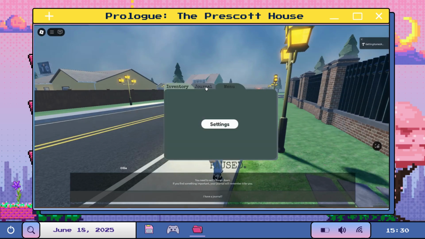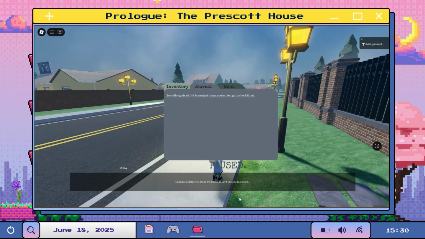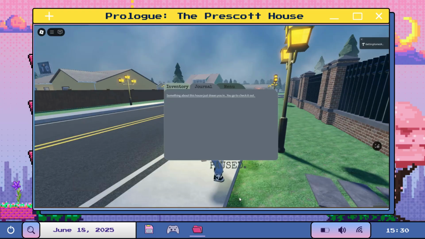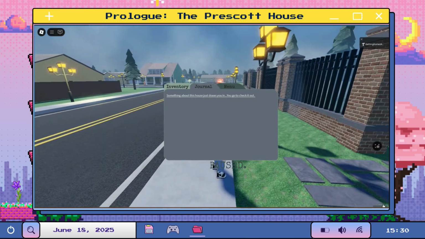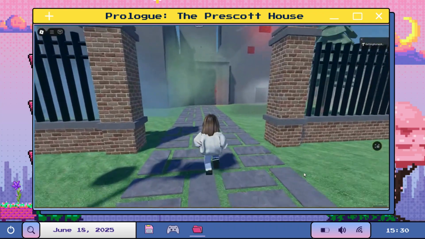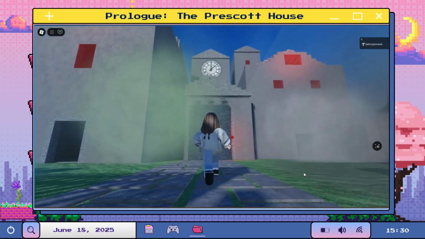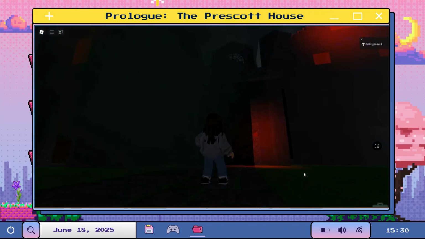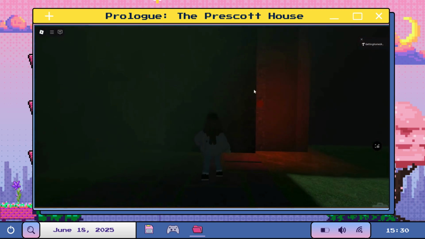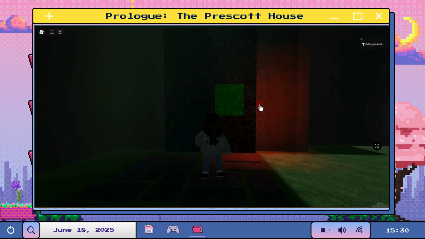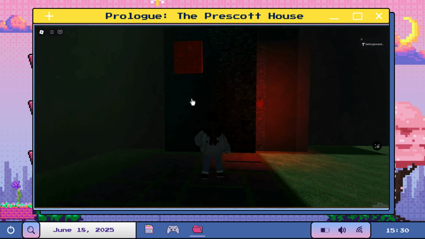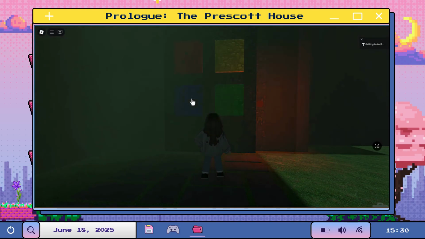This is where it all begins. The prologue drops the player into a haunted house investigation tied to a mysterious group called the Watchers. It introduces the basics, exploring, picking up clues, and using the journal system and inventory system to track everything. Additionally, the player gets a preview of the type of puzzles they'll find in the game. There's a Simon-like door and a short obby.